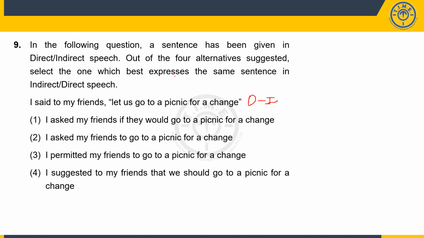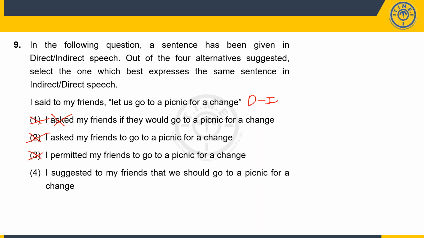Okay. But now is this a question or is it more of a suggestion, like, okay, can we do it? So it's like a suggestion. So this asked became wrong. Otherwise, the other part seemed okay. One becomes wrong. I asked my friends to go to a picnic. Again, it's not asking. I permitted my friends to go to a picnic, but permitted means I'm giving permission. Here I'm giving a suggestion, not a permission.